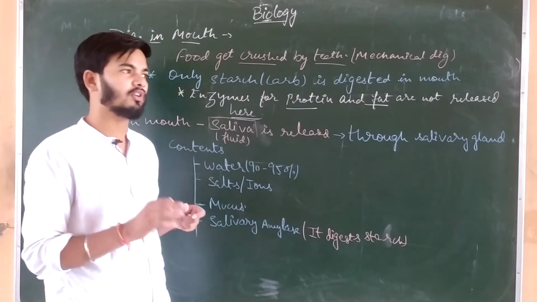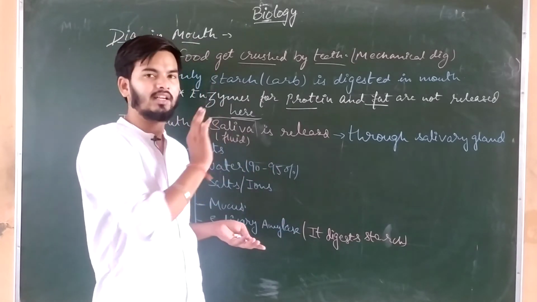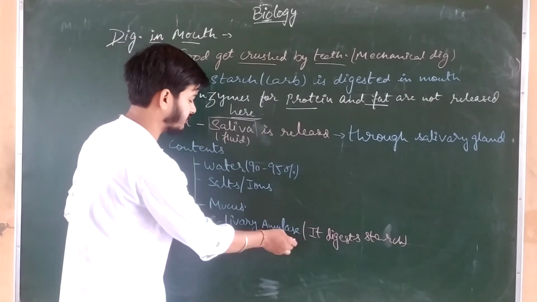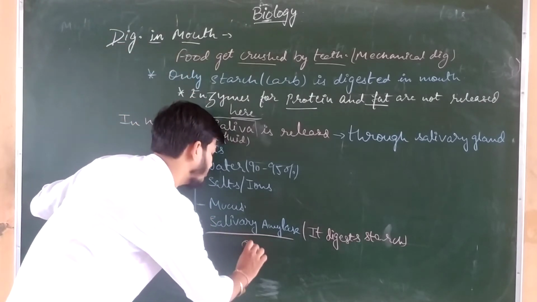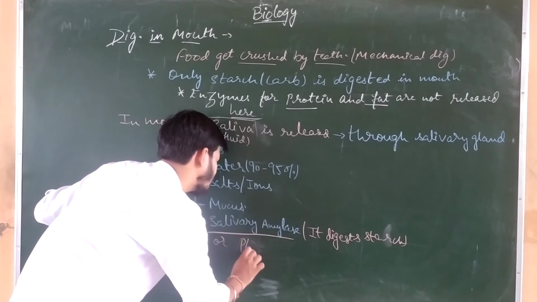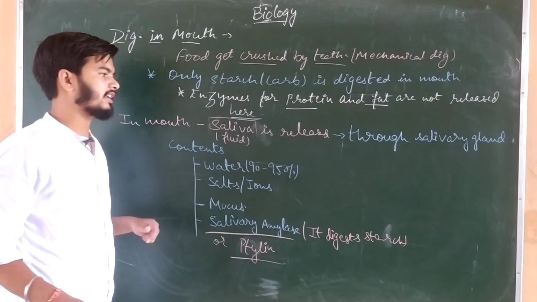Complete digestion of food occurs in the intestine. So some part of starch gets partially digested in mouth, and the enzyme responsible for that partial digestion of starch is salivary amylase. It is also known as ptyalin.